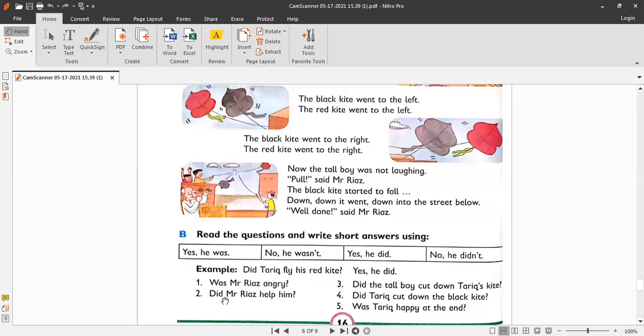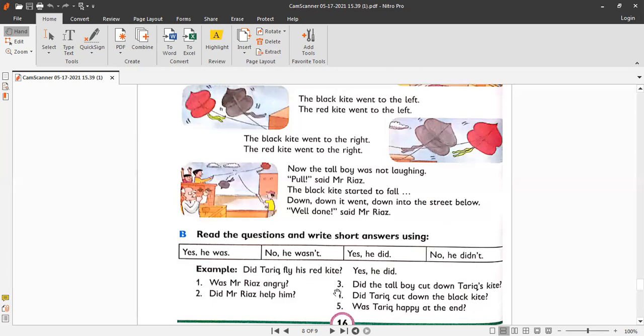Okay. Number 2, did Mr. Riaz help him? Yes, he did. This is the answer for number 2. Yes, he did. Mr. Riaz helped Tariq. If you want to write this, you can write it in your English notebook. Okay. Question number 3. Did the tall boy cut down Tariq's kite? No, he didn't. This is the answer for question 3. So you can write number 3 here to show that this is the answer of number 3.